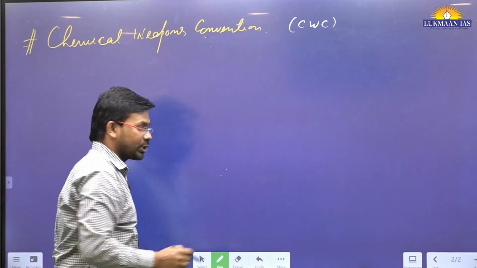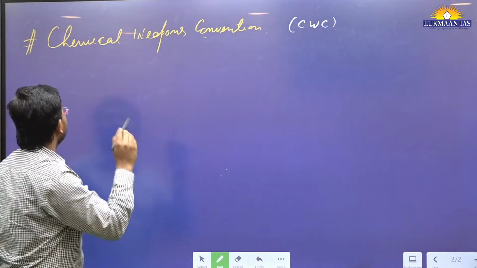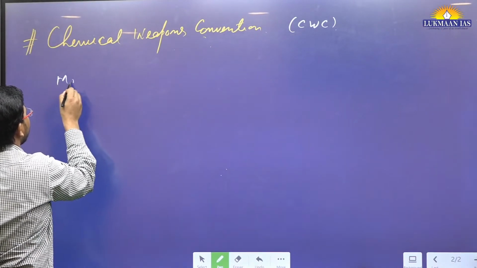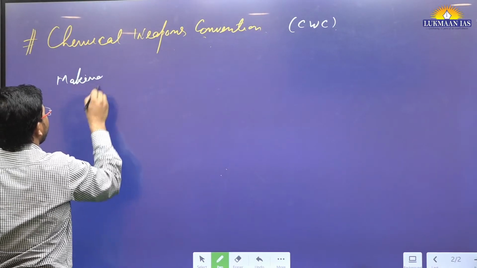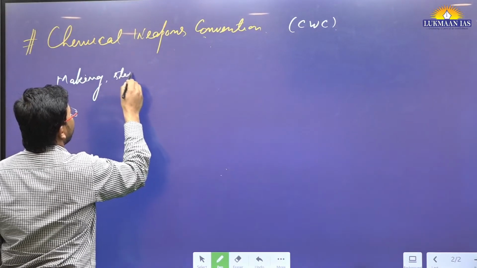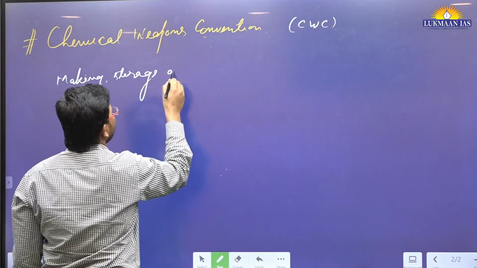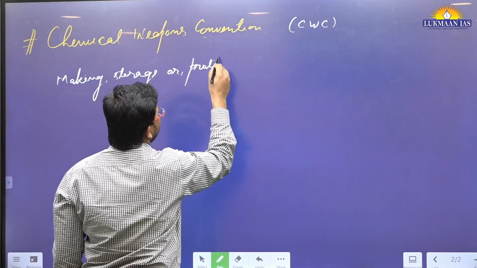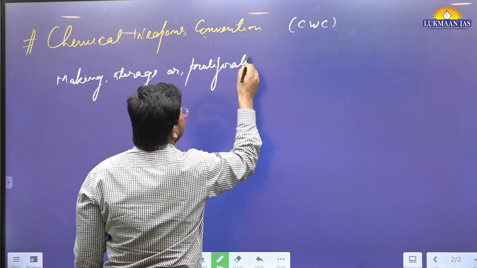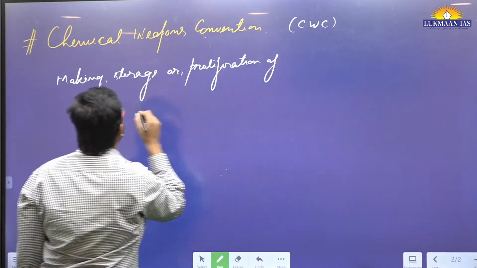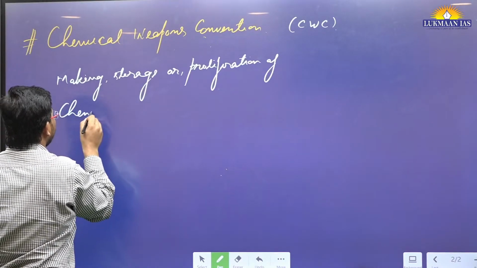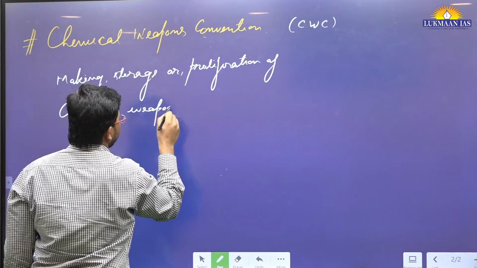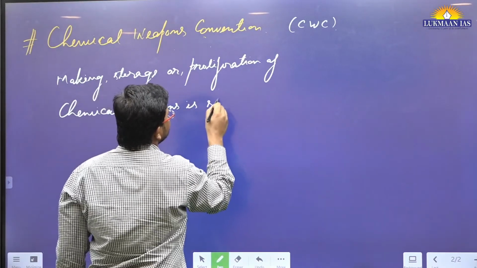According to this convention, making, storage or proliferation of chemical weapons is strictly prohibited.